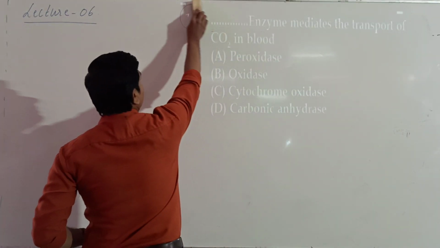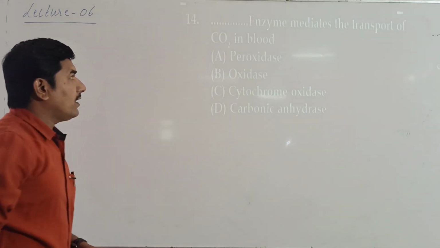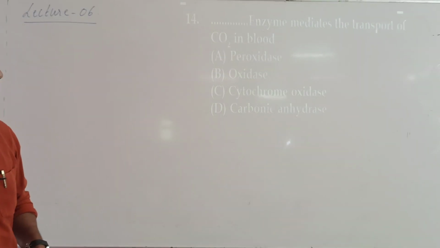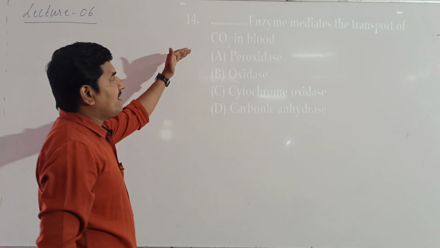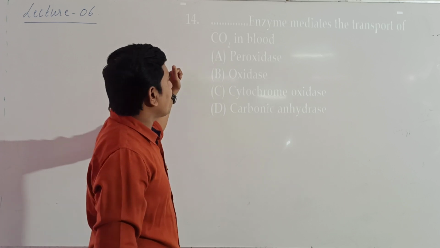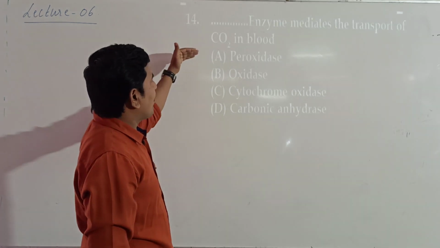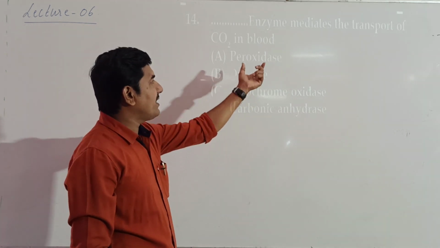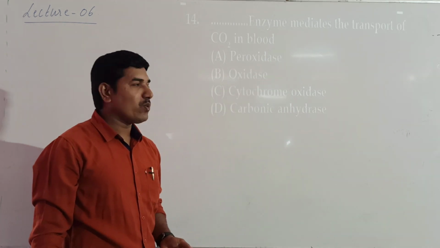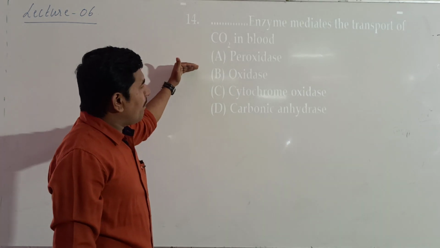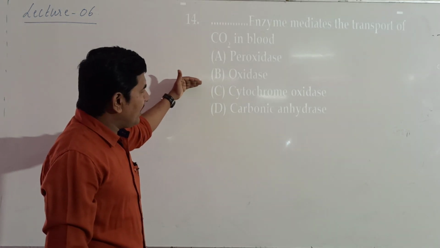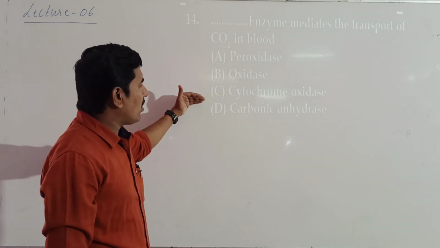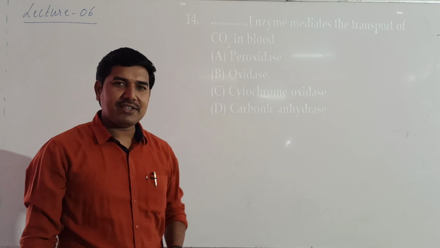Next is: dash enzyme mediates the transport of carbon dioxide in blood. There is an enzyme that mediates the transport of CO2 in blood. Whether it is peroxidase, oxidase, cytochrome or carbonic anhydrase.